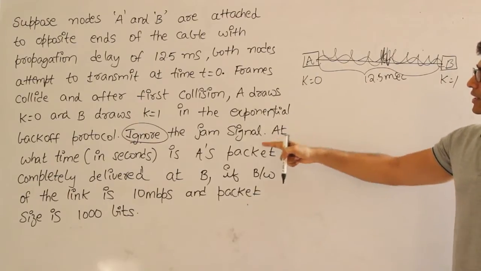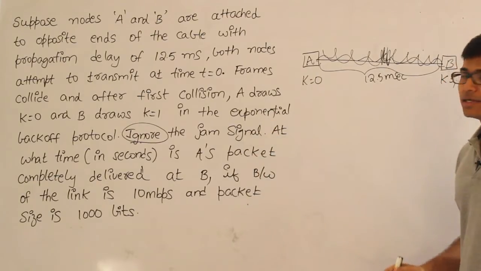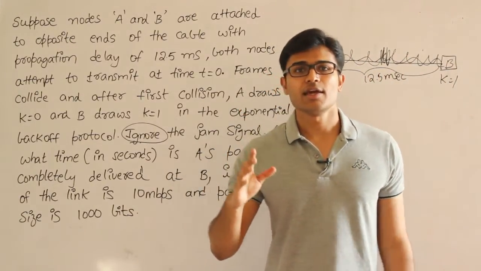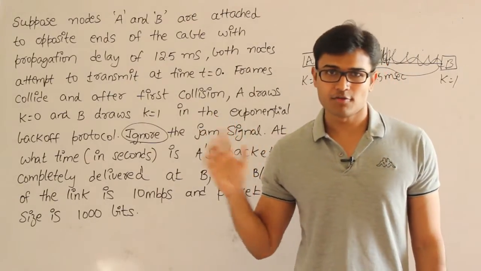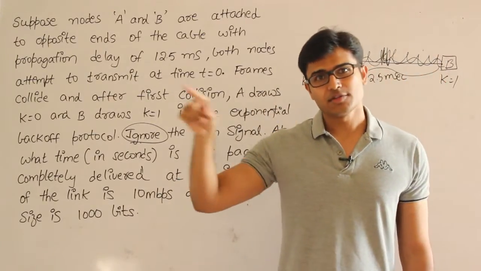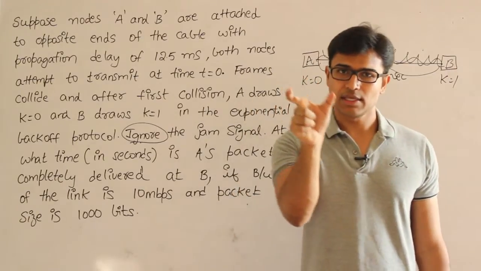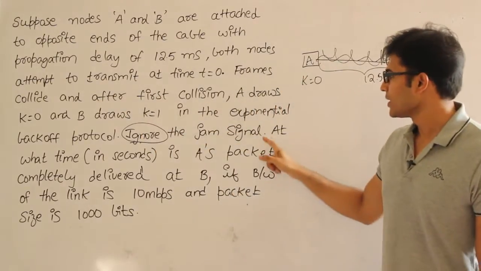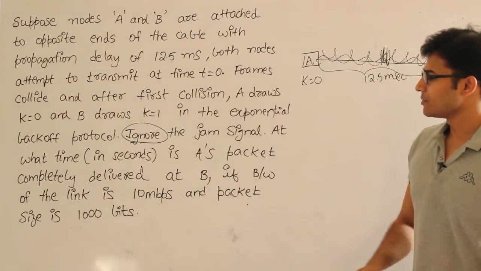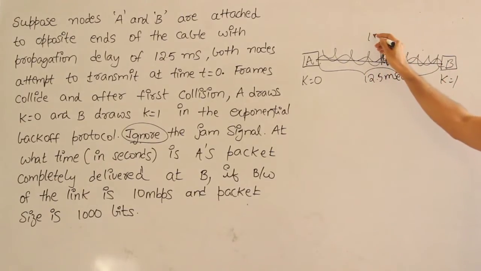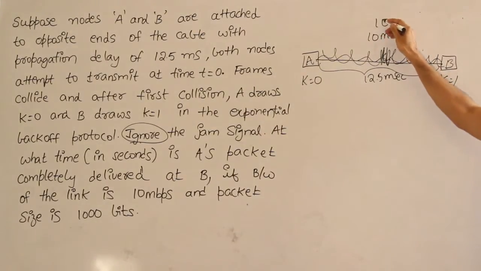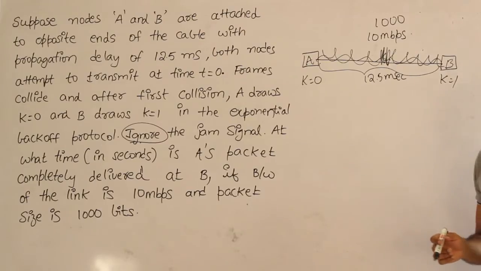Then at what time is A's packet completely delivered at B? Both of them started at the same time, there is a collision, and because of the collision A got k equal to 0 and B got k equal to 1, therefore A won the collision. So they are saying that after A wins the collision, if A starts transmitting, at what time will A's packet be completely at B, if the bandwidth of the link is 10 Mbps and the size of the packet is 1000 bits. That is what they are saying.